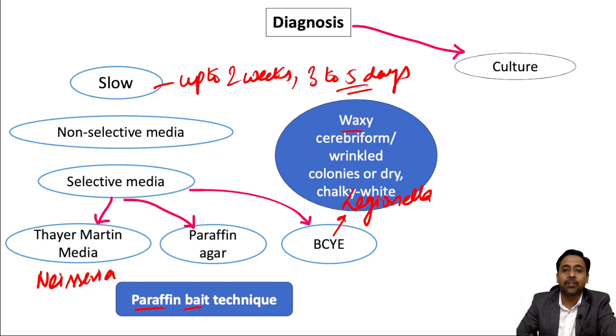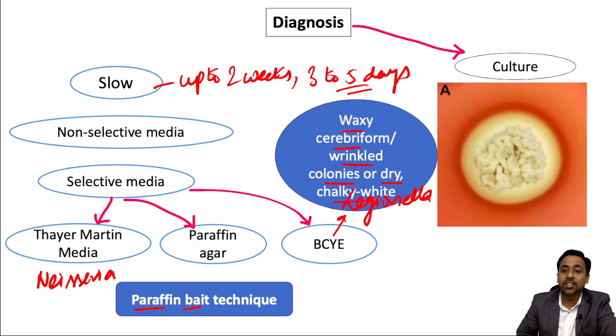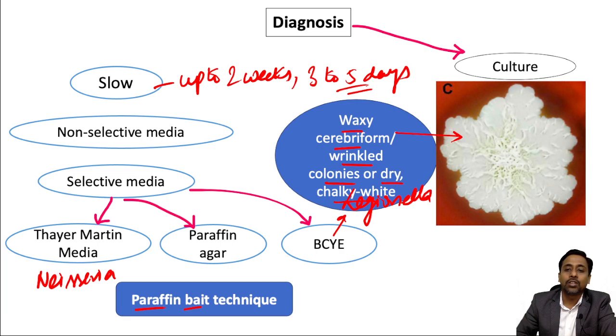Waxy cerebriform or wrinkled colonies, or dry chalky white colonies. So you can see in this image these cerebriform waxy colonies, and if there is aerial hyphae formation, it leads to a dry chalky white colony as seen in this. So this is the characteristic of Nocardia species, okay.